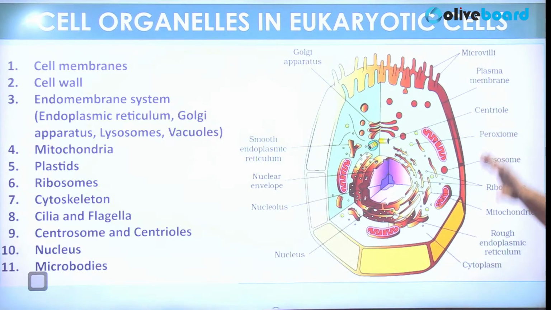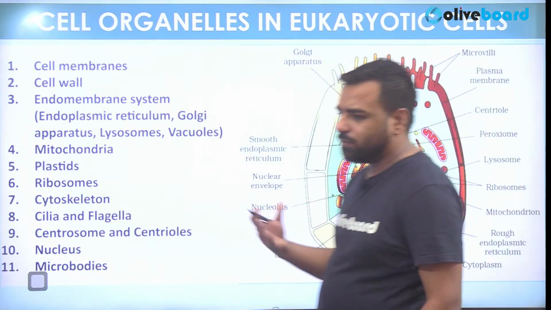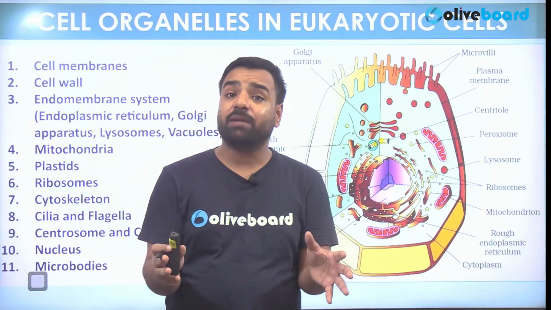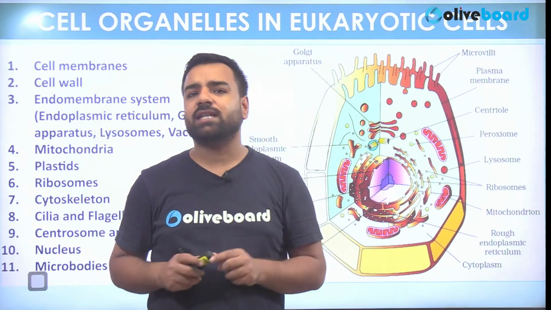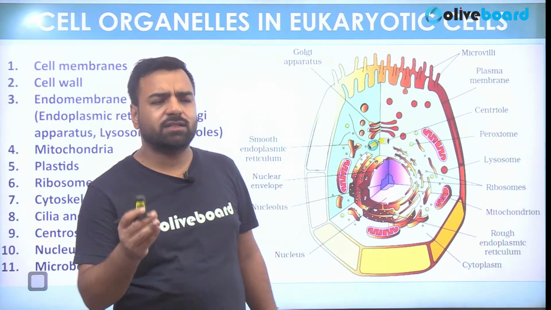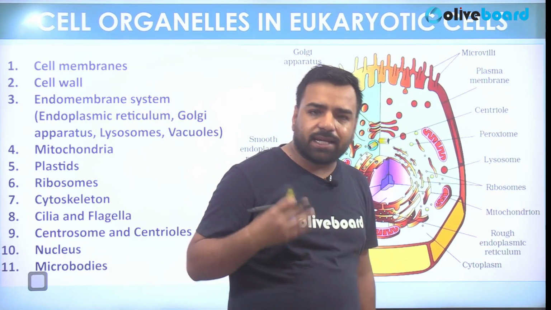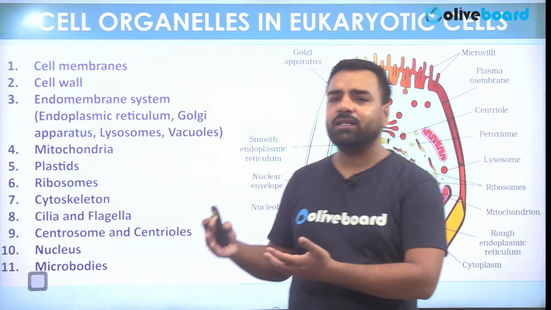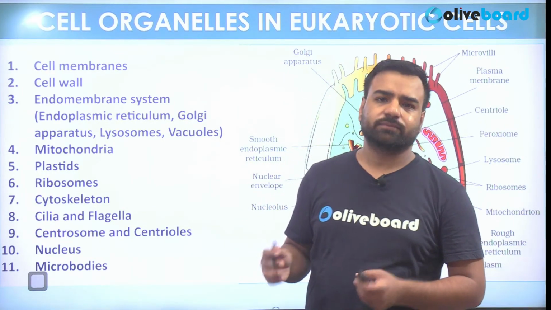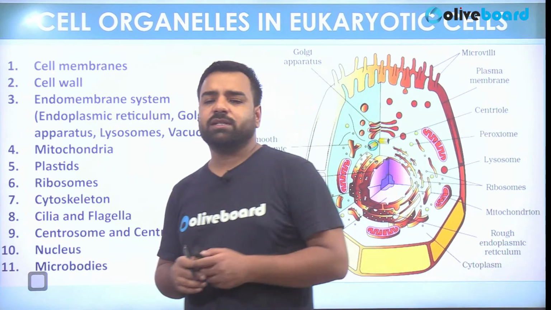Now there's some difference in the animal and plant cell. What is it? If I talk about the cell wall, that outermost layer of the plant cell, that's known as cell wall. So that's only there in the plant cell. Similarly, chloroplast, that's only part of the plant cell. But in the animal cell, is there any different thing which is not there in the plant cell? Yeah, there is. Like you can talk about cilia. So they are only present in the animal cell.